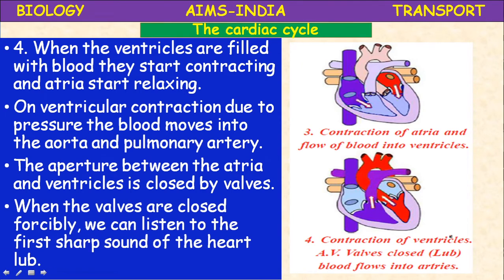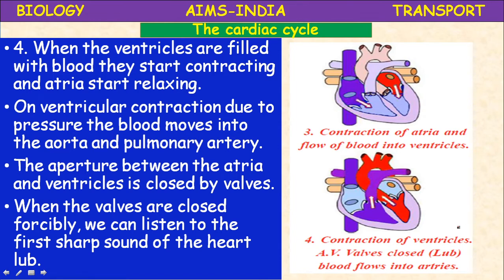So when those valves close, automatically the blood from the ventricles enters into the blood vessels. Okay, when the valves are closed, we can listen to the first sharp sound of the heart, lub. Okay, lub, dub, lub, dub. These are the sounds made by the heart valves particularly.